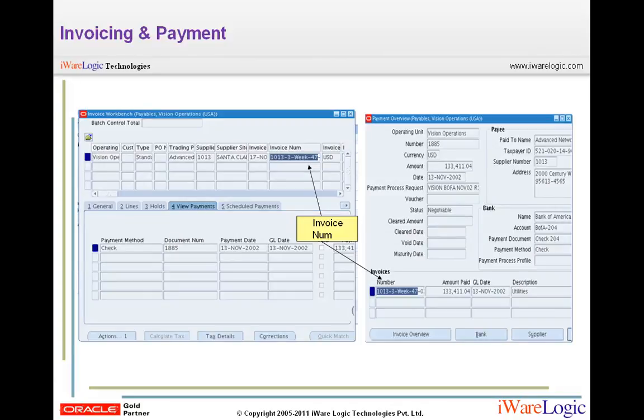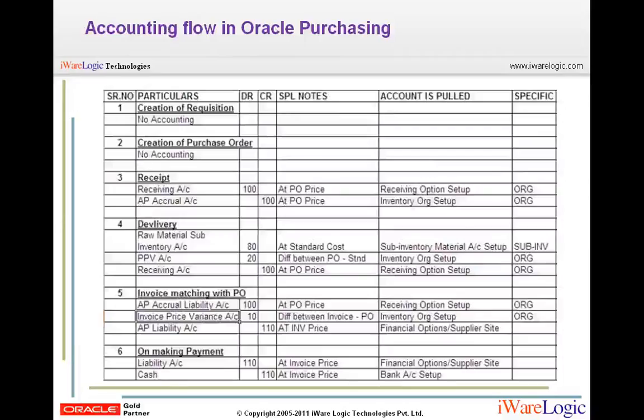1013-3-week-47, and if we make the payment and view the payment details from this payment tab, then in the payment window we can get the same invoice number, that is 1013-3-week-47. So invoicing and payment, from the invoicing window only we can get the detailed information about the invoicing as well as the payment. This is the accounting flow in Oracle purchasing.